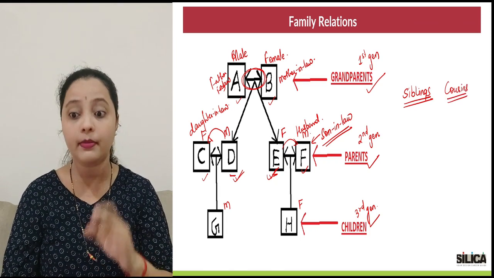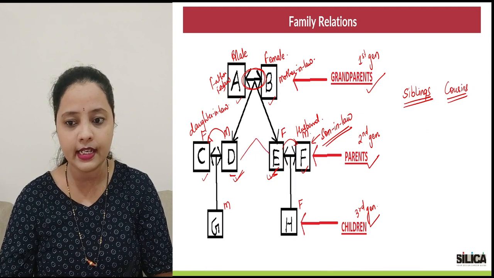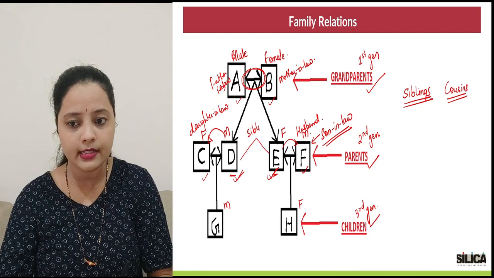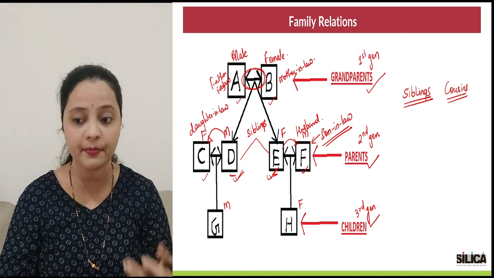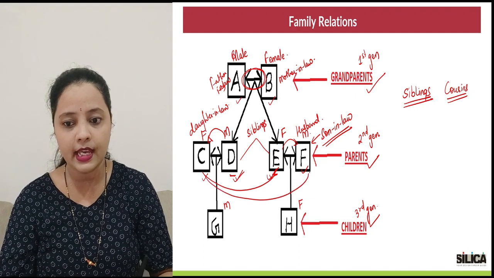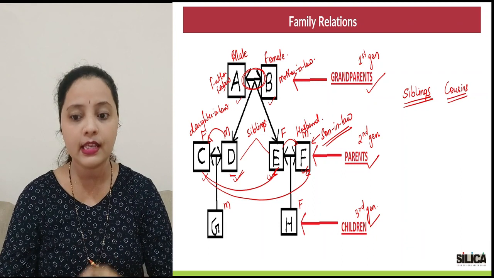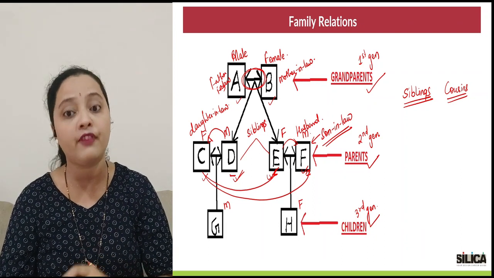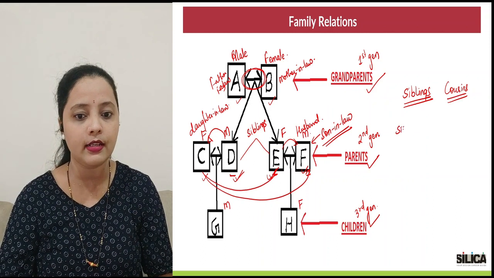Alright, now coming back to the story of C, D and E, F. D and E, as I said, are siblings, right? Now if I have to ask you what is the relationship between C and E, or probably C and F. So for C related to E, C is E's brother's wife. So for E, C would be sister-in-law.